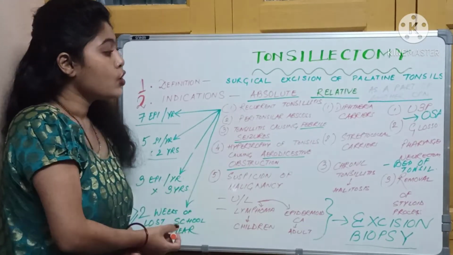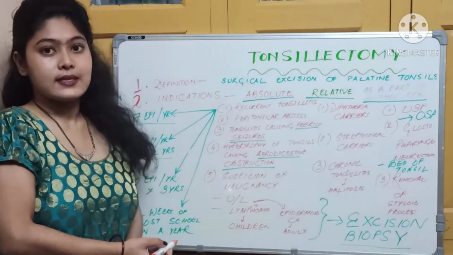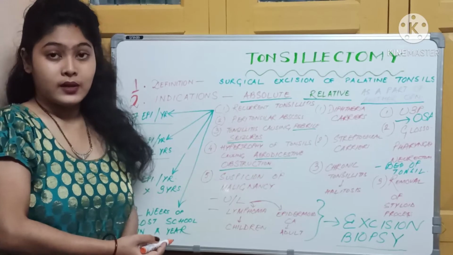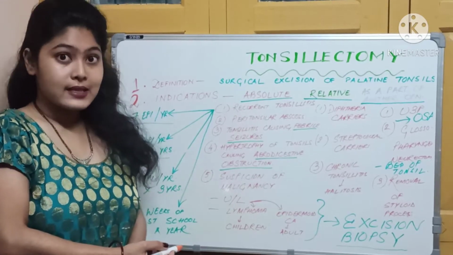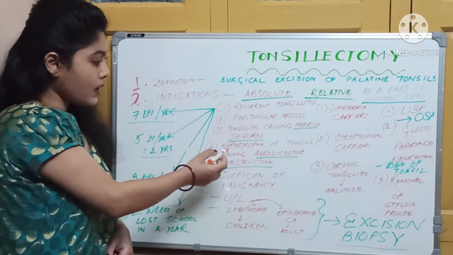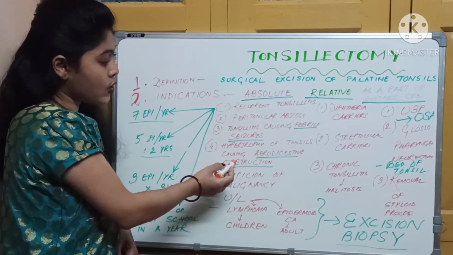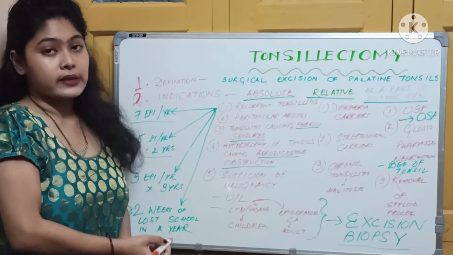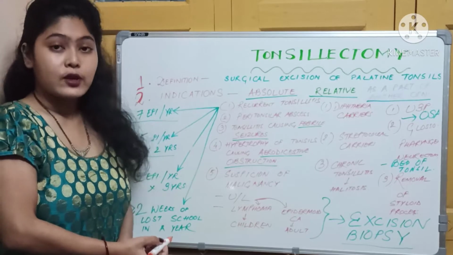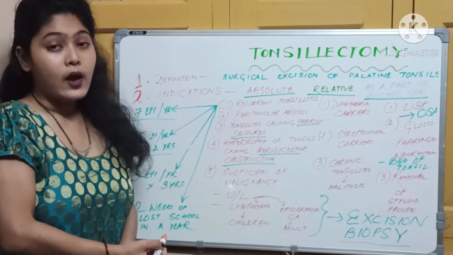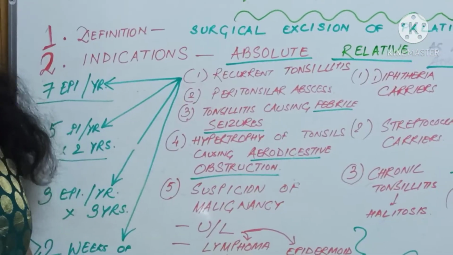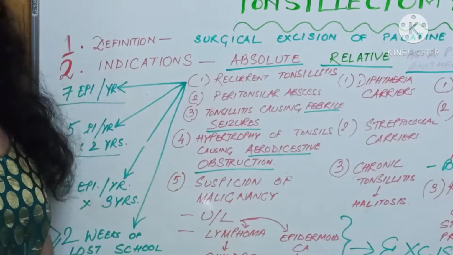Number 3 is tonsillitis causing febrile seizure. If a child with febrile seizure also suffers from tonsillitis, you can go for tonsillectomy. Number 4 is hypertrophy of the tonsils causing aerodigestive obstruction. If the patient has hypertrophy of the tonsils that causes difficulty in swallowing or airway obstruction, then you can go for tonsillectomy. Number 5 is suspicion of malignancy.